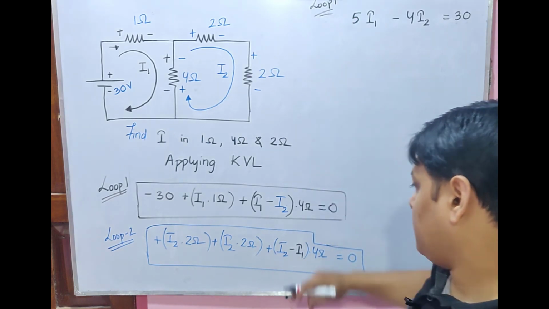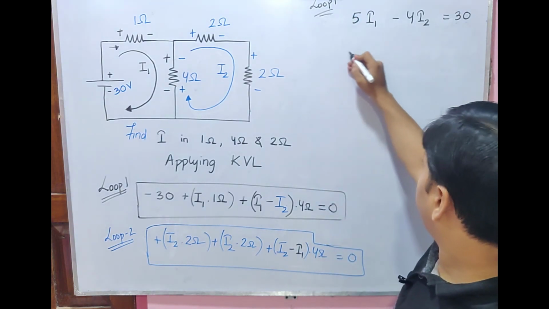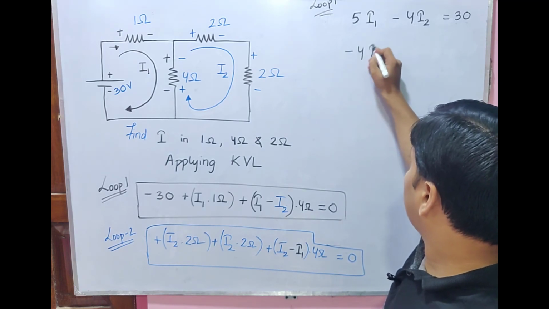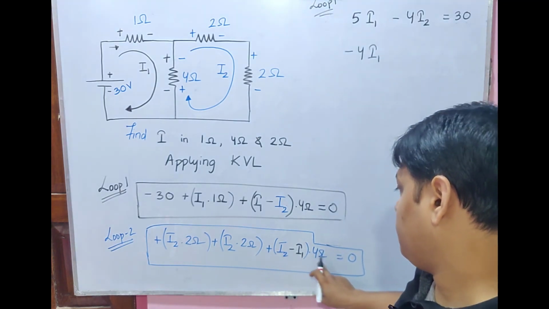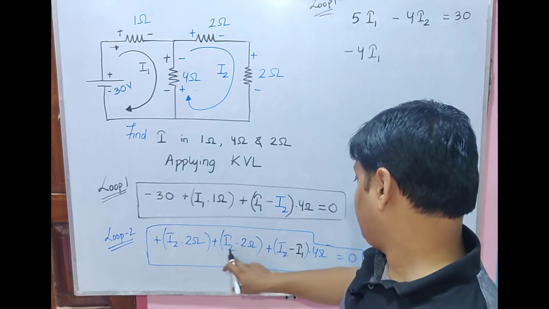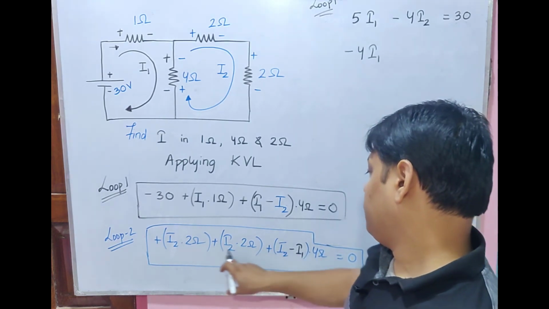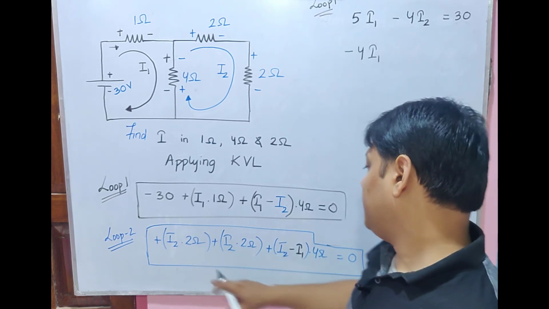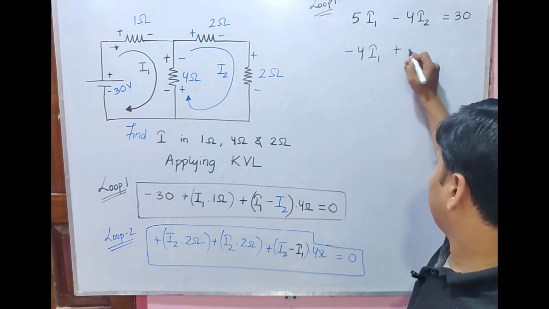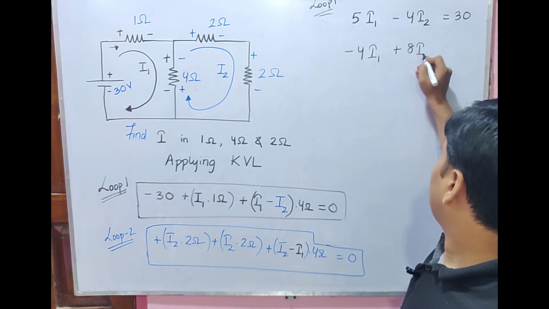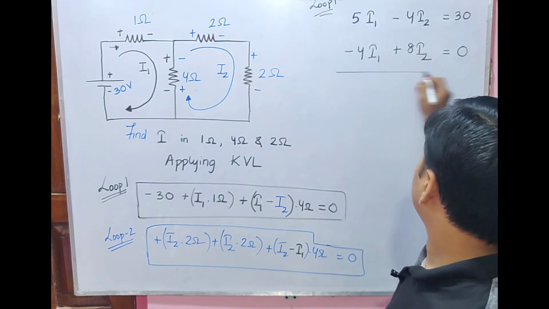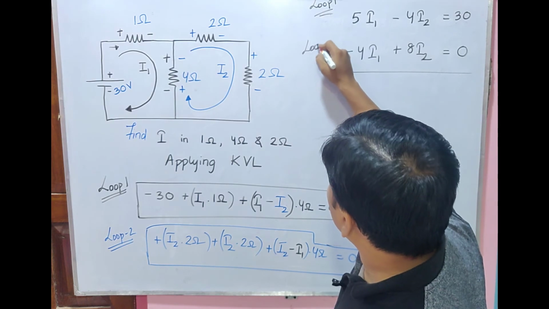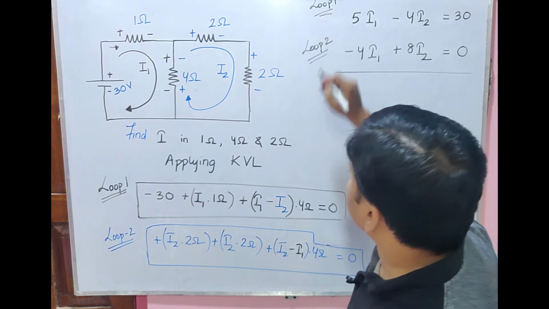Loop 2 equation: minus 4 I1 plus 4 I2 plus 2 I2, so I'll get 8 I2 equals 0. This is the loop 2 equation.